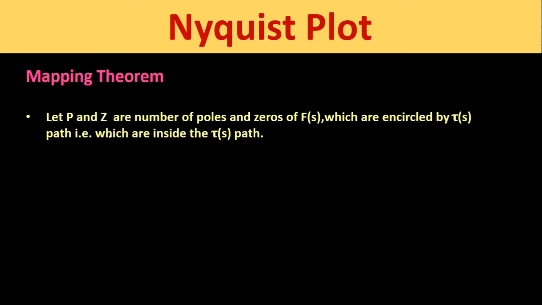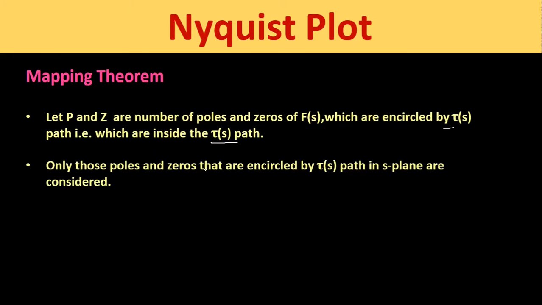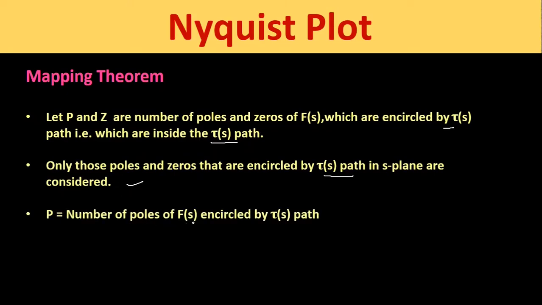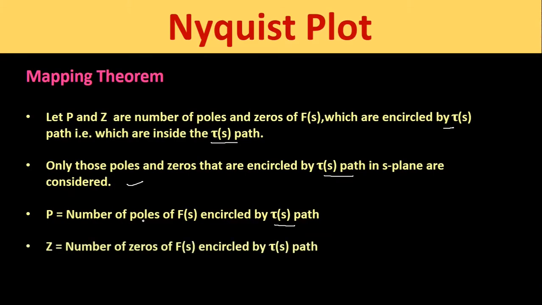Now let us assume that p and z are number of poles and number of zeros of f of s which are encircled by tau of s path, that is which are inside this tau of s path. Now only those poles and zeros that are encircled by this tau of s path in S-plane will be considered. We will take p is equal to number of poles of f of s encircled by tau of s path, and z will be equal to number of zeros of f of s encircled by tau of s path.